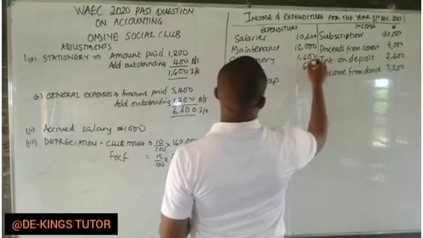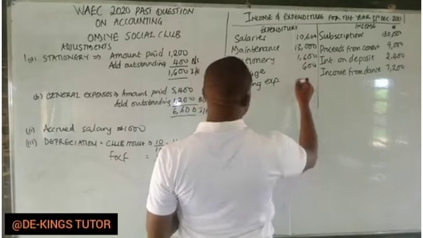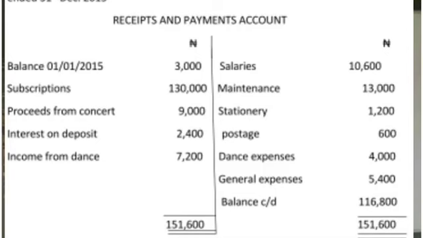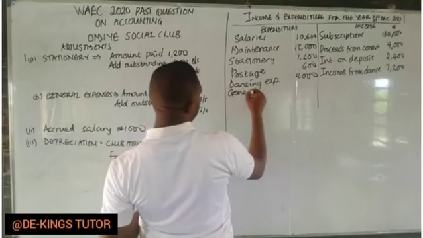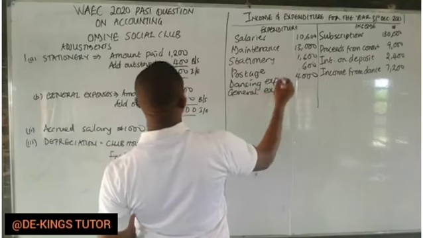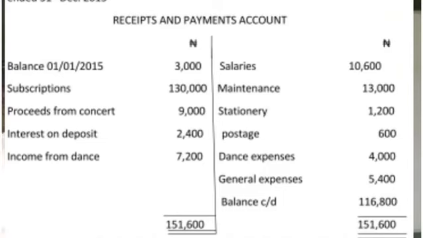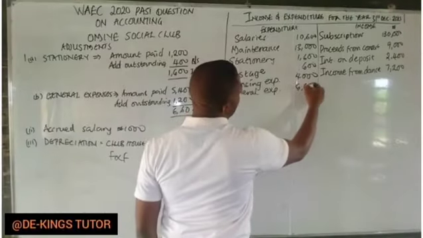The next one is general expenditure, or expenses. There was an adjustment made. Look at it. That's 60. So that's all, 6,600. Okay.